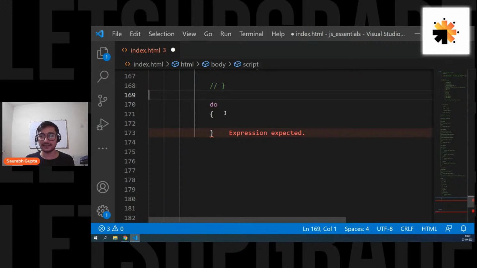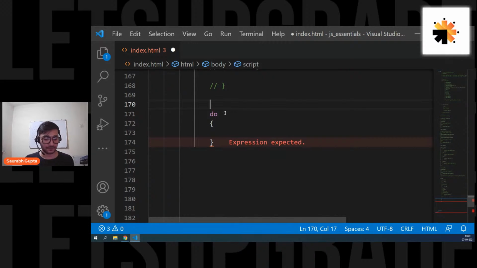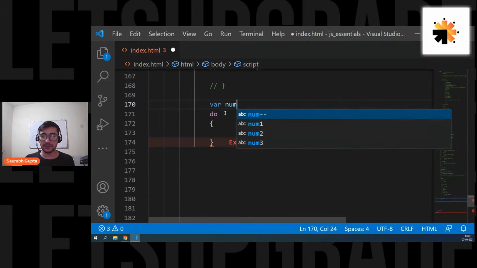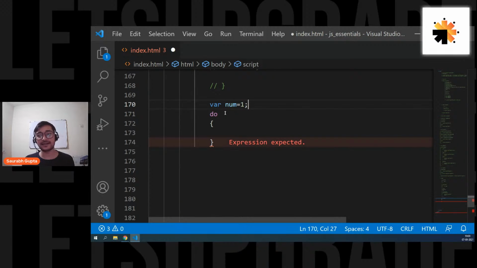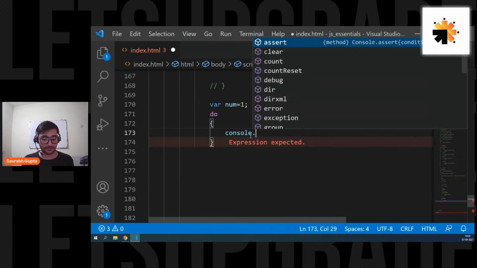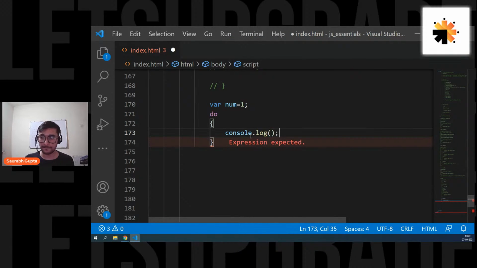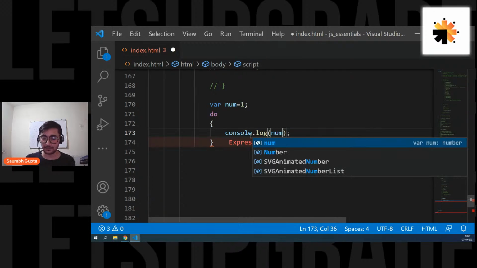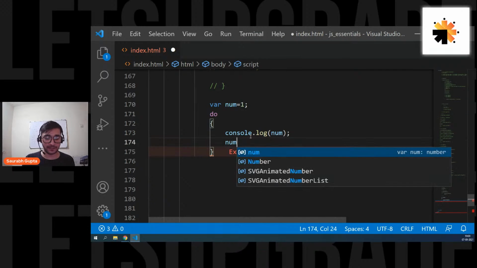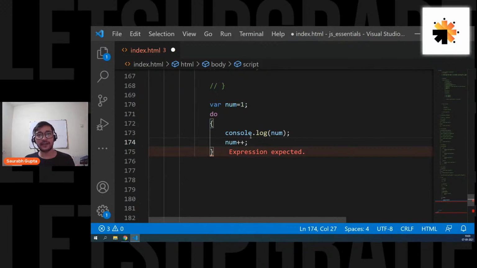Let's do one thing. Let's create a variable here. Var, again, num equals 1. Let's write the exact same loop so that we can understand it simply. So you write do. Then inside this, simply print num again. So console.log num. And also let's perform an increment operation so that we can move ahead.